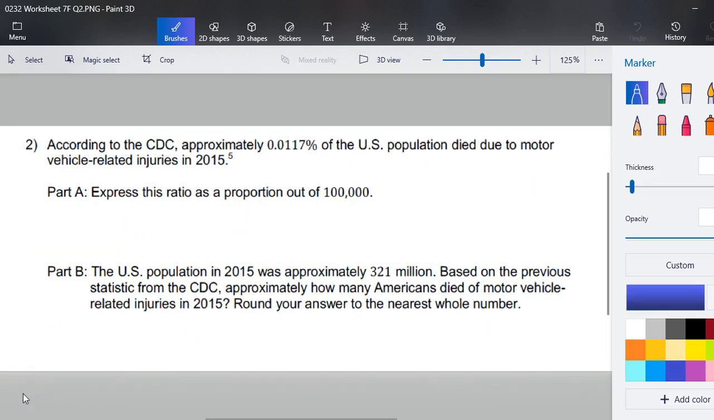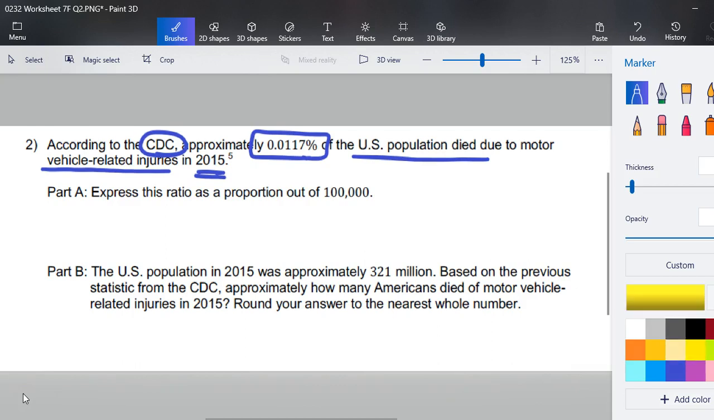A reminder, if you haven't already stopped the video, to go ahead and do questions 2 through 5. Work on question 2, parts A and B, and then come back and we'll work on them together. According to the CDC, approximately this percent of the United States population died due to motor vehicle injuries in 2015. Tenths, hundredths, thousandths, 10,000ths, so 117 10,000ths of a percent of the population died due to these vehicle-related injuries.